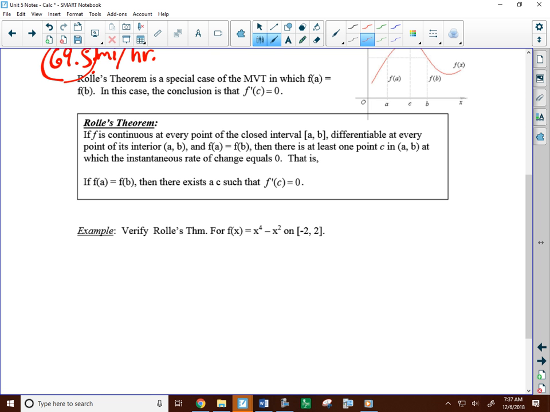Well, sounds good. Back to MVT. I'm going to talk about Rolle's theorem. It's actually a subcategory of MVT. Rolle's theorem is just a special case of the mean value theorem. Here, f of a equals f of b. In other words, the y values are the same.